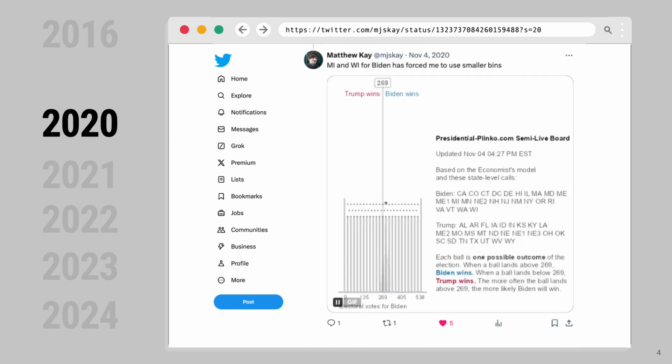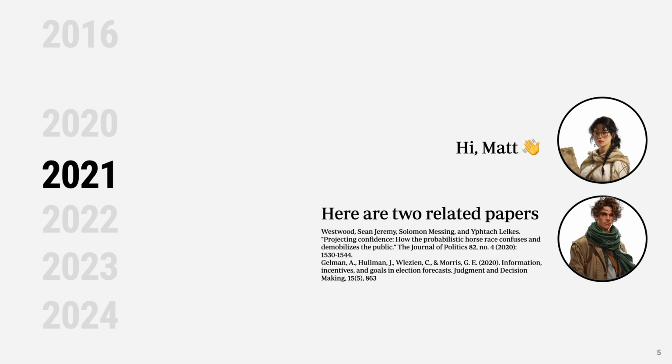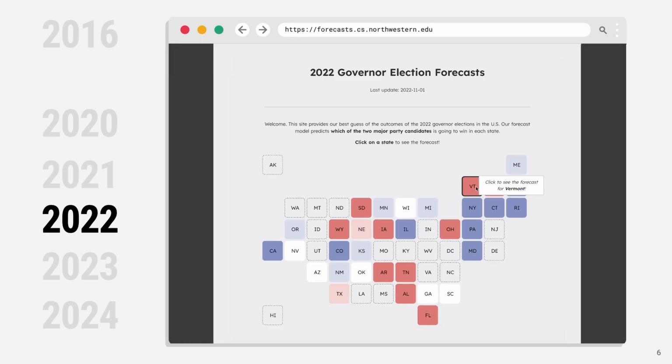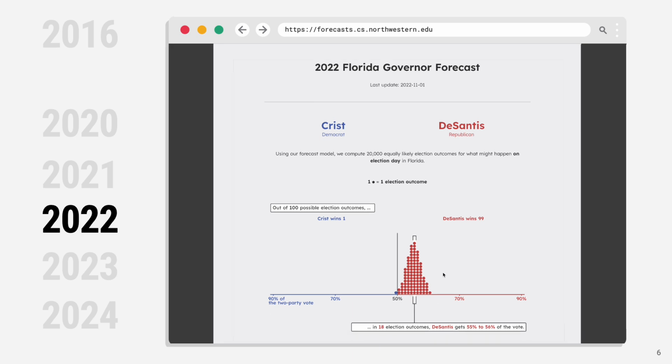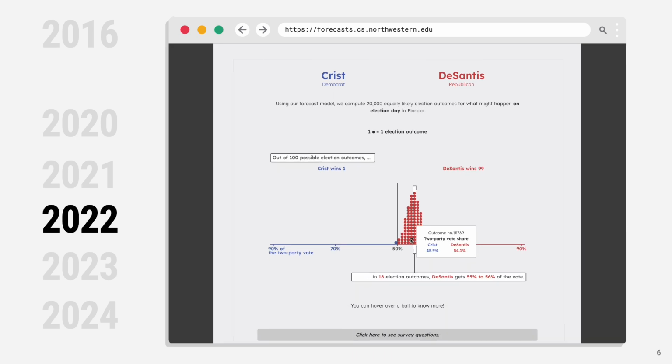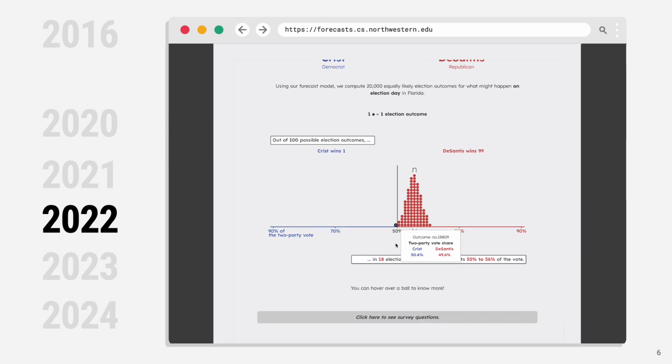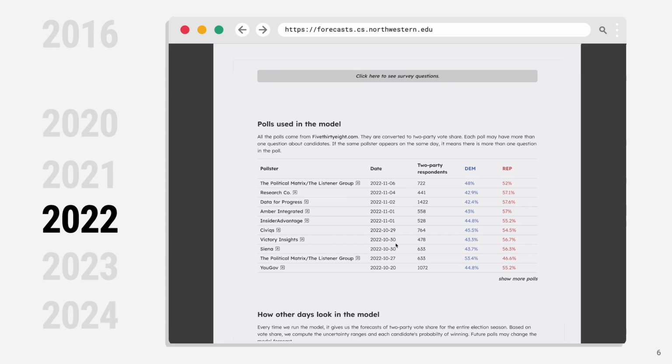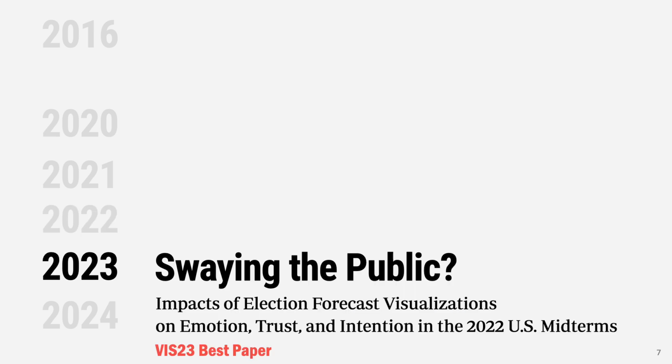mine. In 2021, I finally spoke to Matt about our shared experience during the election week and agreed to study uncertainty visualization for election forecasts. In late 2022, we built our own forecasting model for the gubernatorial elections in 33 states and constructed this forecasting website to measure people's emotion, trust, and intentions before and after elections. This work was later submitted to VIS 2024 and won a Best Paper award.